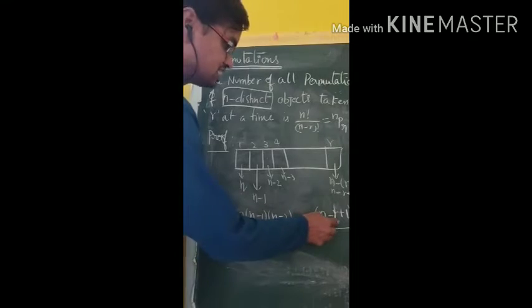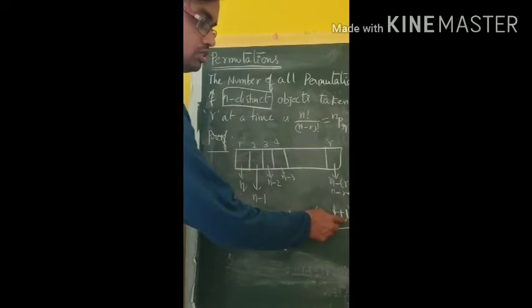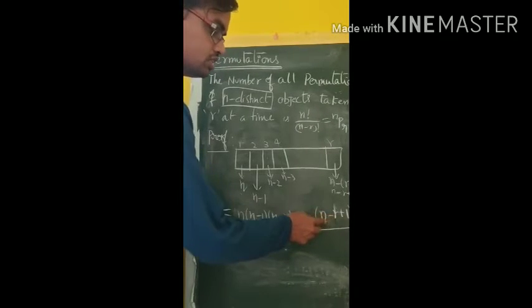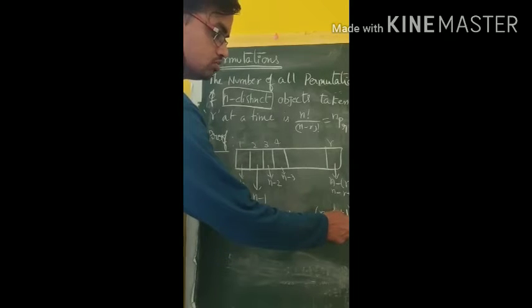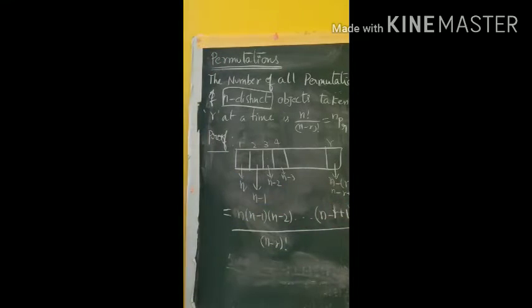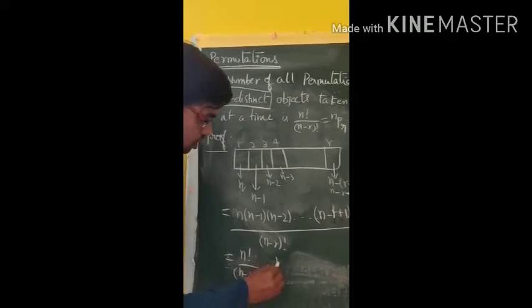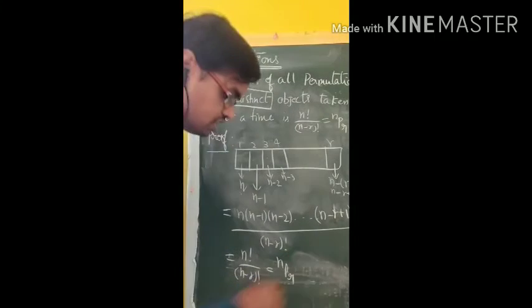In n minus r plus 1, if I remove 1, that is subtract 1, you will get n minus r only. So the next term is n minus r, and with n minus r factorial I multiplied as well as divided, so that the numerator becomes n factorial. The denominator is n minus r factorial. This we symbolically write as nPr.